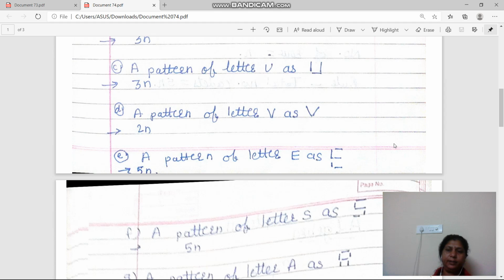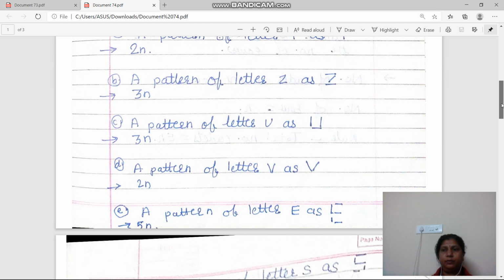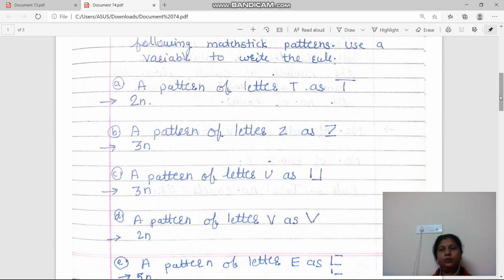So can anyone tell me, has any of these patterns got 2n? Yes, see this first one. It has 2n. Okay, and see this V also. It also has the 2n rule. So which are they? A and D. That means letter T and V have the same rule.